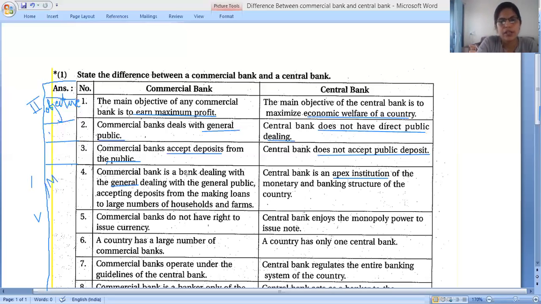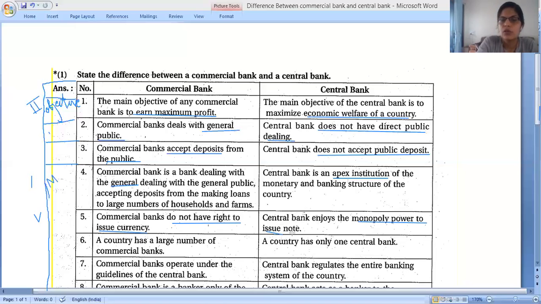So we have to write here commercial bank does not have the right to issue currency, and on the second side we write central bank has the monopoly for the power to issue the notes.